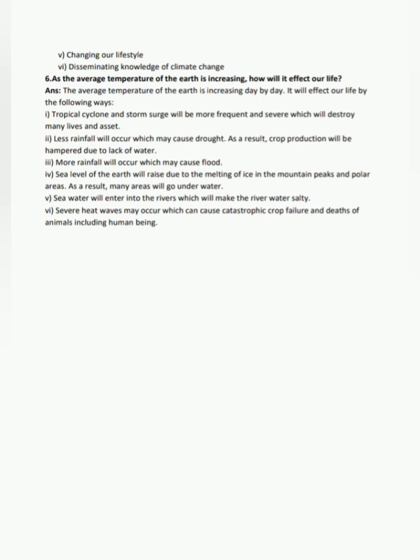3. More rainfall will occur, which may cause flood. 4. Sea level of the Earth will rise due to the melting of ice in the mountain peaks and polar areas. As a result, many areas will go underwater. 5. Seawater will enter into the rivers, which will make the river water salty. 6. Severe heat waves may occur, which can cause catastrophic crop failure and deaths of animals, including human beings.